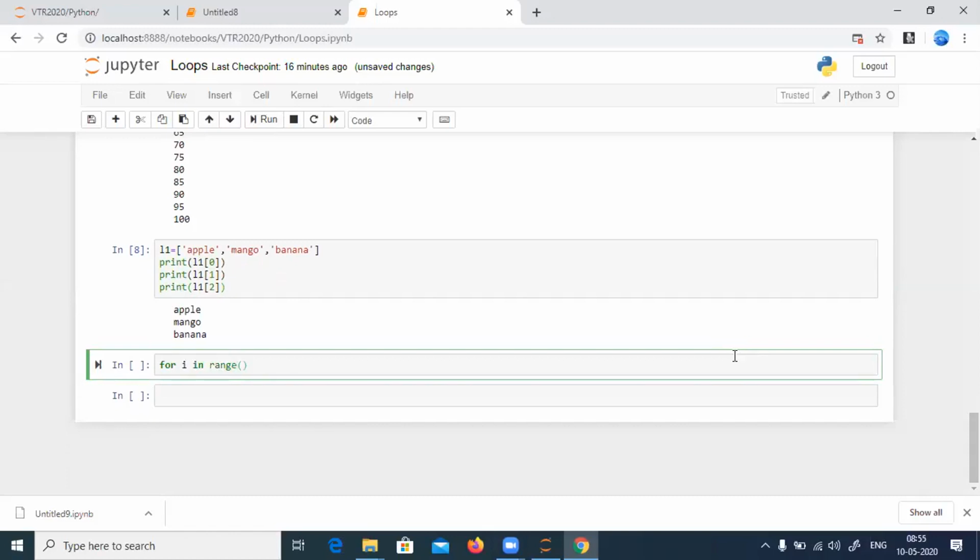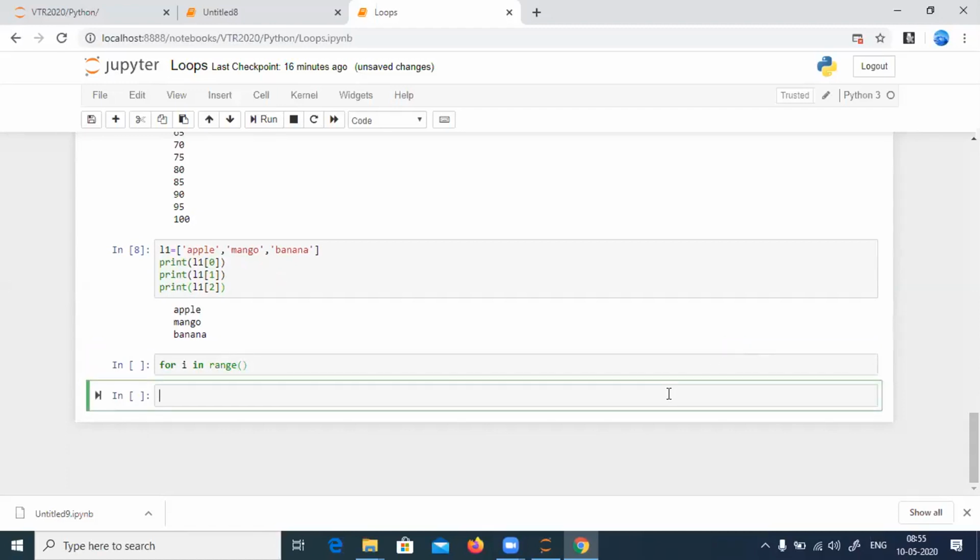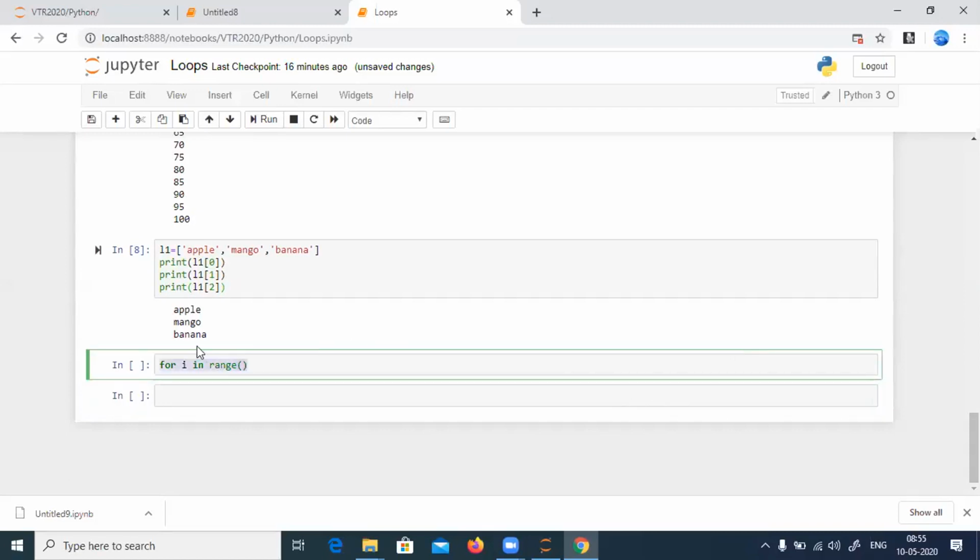Now I know the length of L1. Is there any function to know the length of L1? One more thing to be clear: if I give just range of 3, what will be the output? The output will be 0, 1, 2. I'm not giving start, stop, step. I'm just giving 3. So the output would be 0, 1, 2.